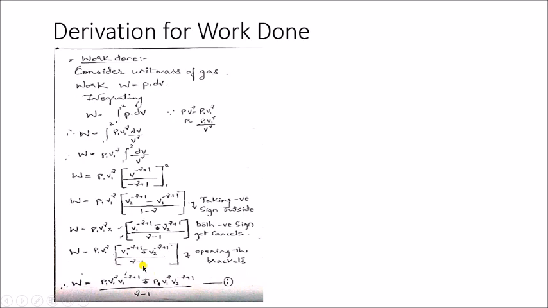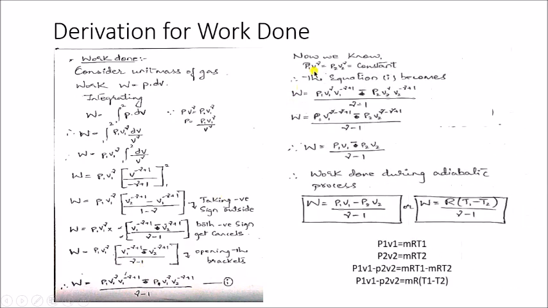This remains same. So next we'll see. This equation we have seen in the previous slide, that is P1 V1 raised to gamma is equal to P2 V2 raised to gamma is equal to constant. So what I'll do is, instead of this P1 V1 raised to gamma, I'll use here P2 V2 raised to gamma, so that I'll get P2 V2 and V2 of the same quantity.